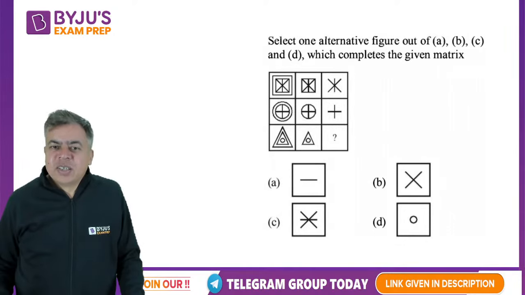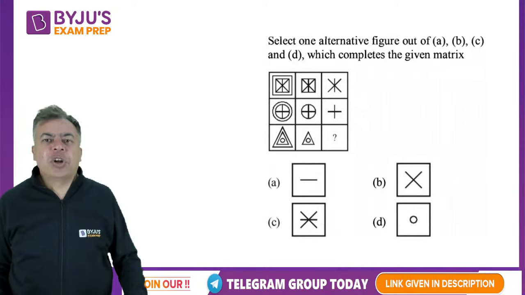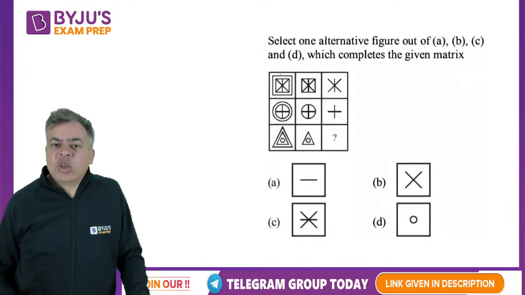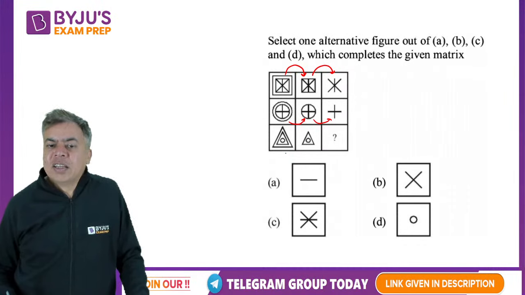Okay, great. So tell me, complete the matrix. It is something like a normal matrix based on numbers, here it is a matrix based on figures. Here the outer square is removed, then the inner square is removed, only the lines are remaining. Here the outer circle is removed, then the inner circle is removed, only the inner lines are there. The outer triangle is gone, the inner triangle is gone, only the circle would be there.